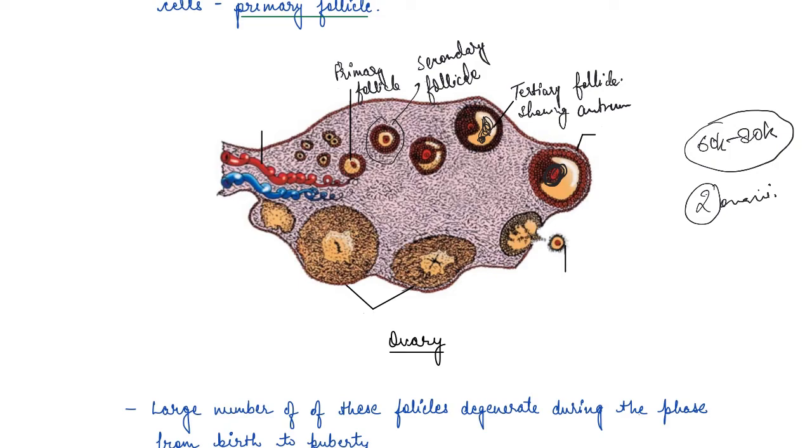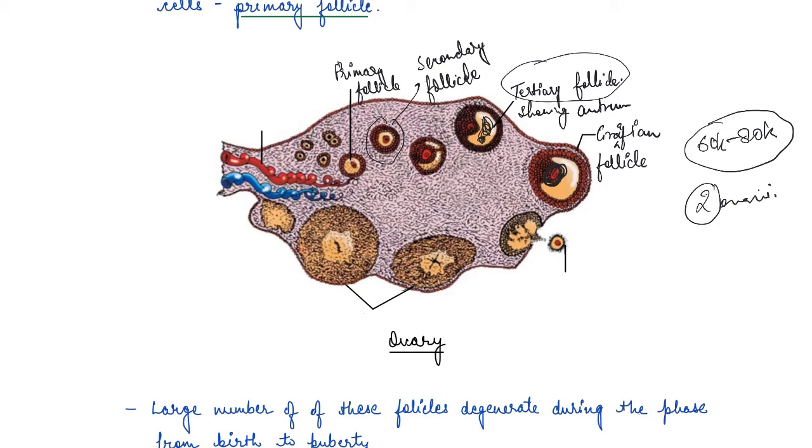So since it is haploid, there will be two cells, right? From a diploid cell, there will be two cells formed. So one is the secondary oocyte and the second one is known as the polar body, right? Now the secondary oocyte retains the bulk of the nutrient-rich cytoplasm of the primary oocyte, right? And now the tertiary follicle further changes into a mature Graafian follicle. So the tertiary follicle matures into a Graafian follicle.